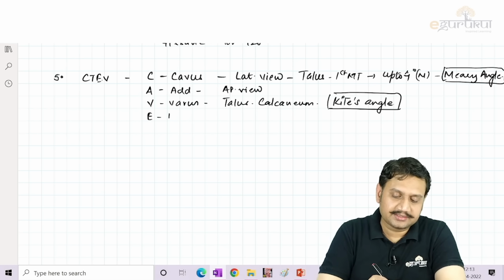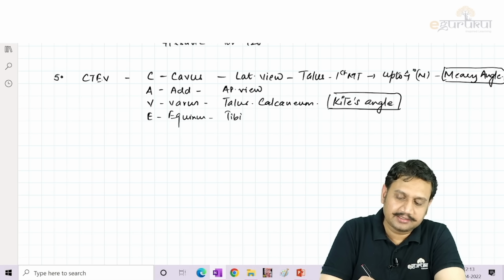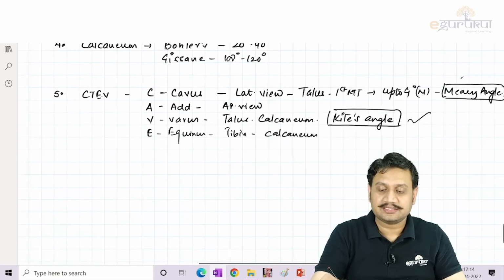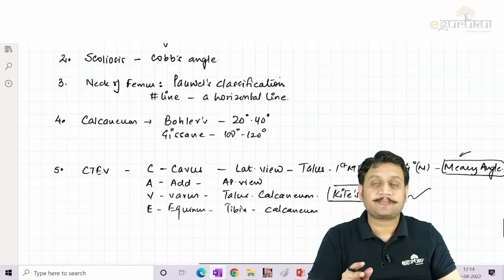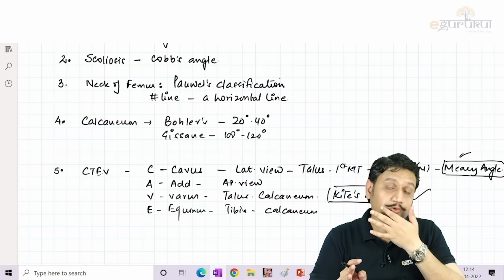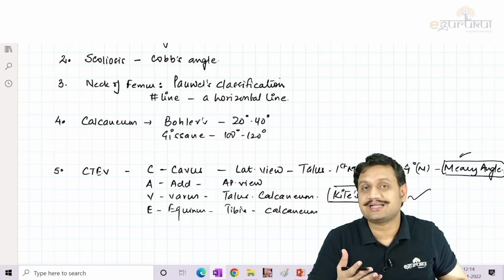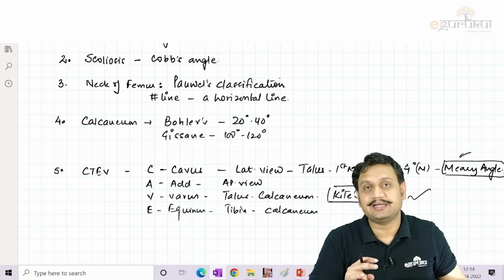And the equinus, you know that for equinus we take the angle between the tibia and the calcaneum. So there is no fancy name again for that. So these are 5 or 6 names you should know: Kite's, Meyer, Bowler's, Gisane, Cobb's, Bowman's. Right? These are certain angles. Cobb's was in fact one of last year's questions where they had given the image and asked which angle is this. So for scoliosis, it is the Cobb's angle.